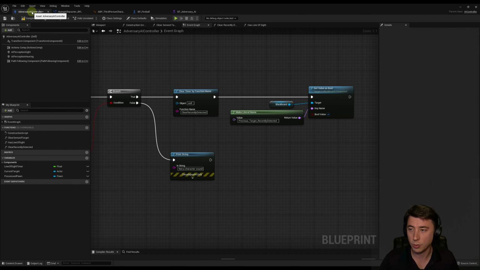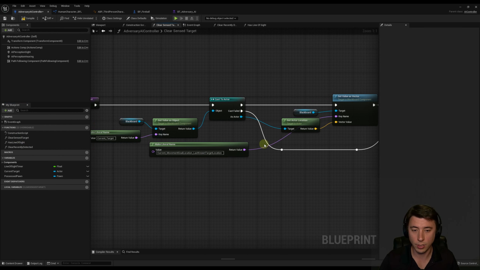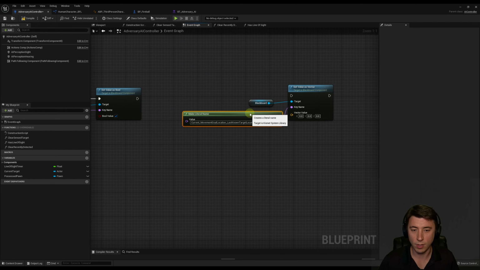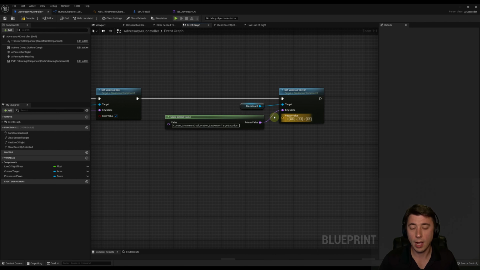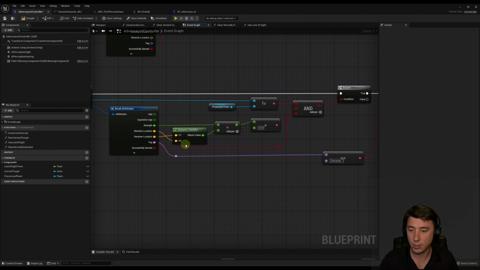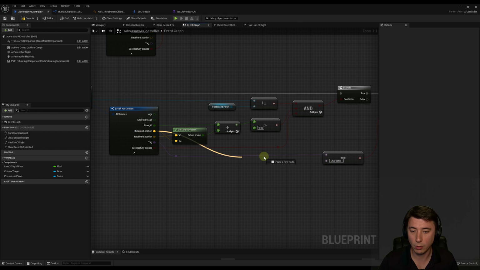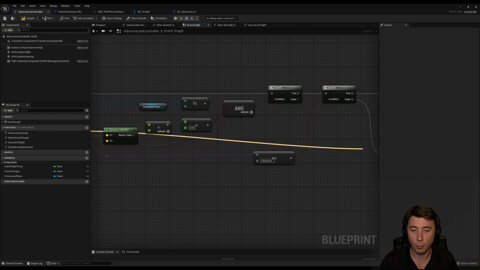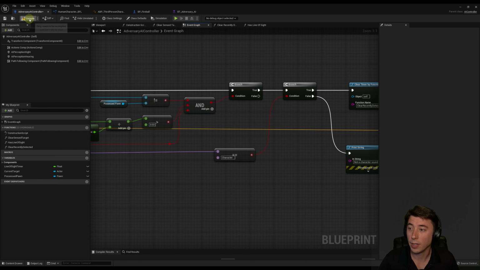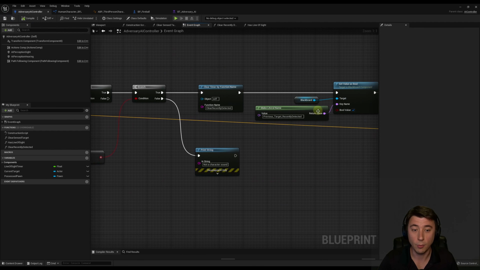So back to our AI controller. Instead of having to type all that out, I'm just going to get it from our clear sense target function. So that's this make literal name here, and the set value is vector, and the Blackboard here. So copy those three things. Back to our event graph, come over to the right, paste them in. Move this over a little bit, connect this up. Now we've got to give it a vector value. If we come back all the way to the left, that's going to be our stimulus location. So I can take this pin from our break AI stimulus, move it all the way over, connect it up, and of course I'll put in a reroute. So let's compile and save this, and we are ready to test.